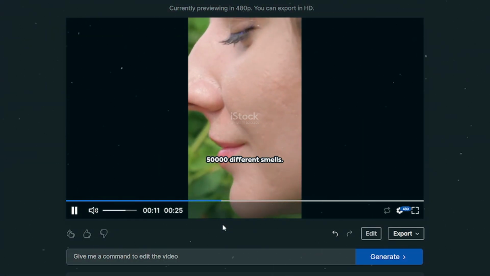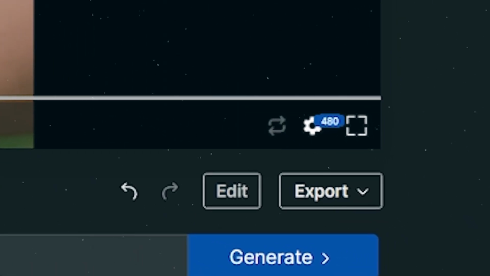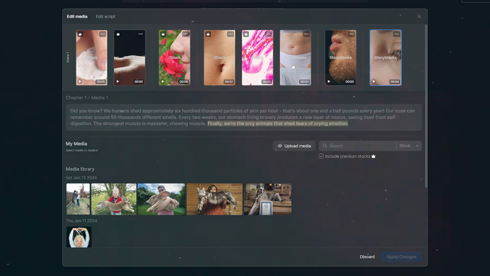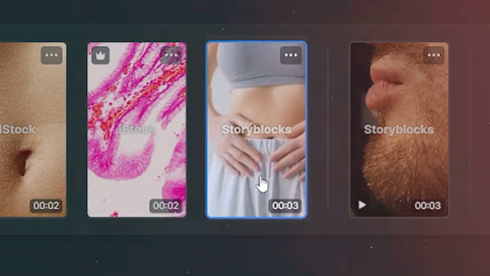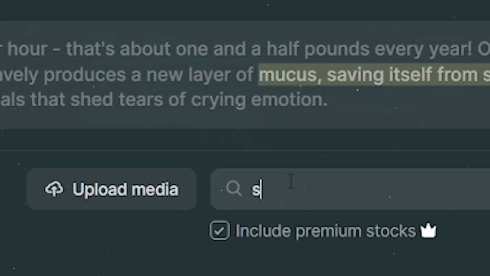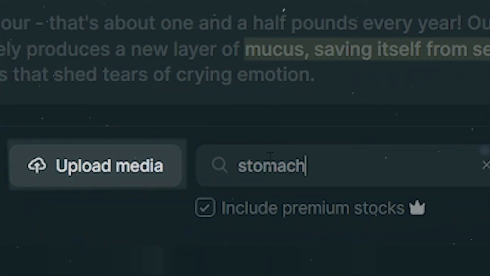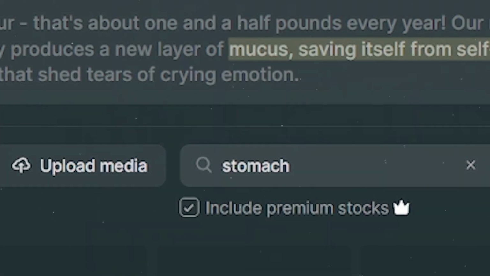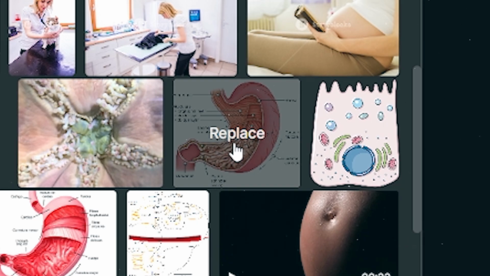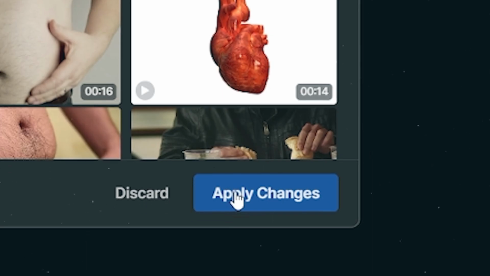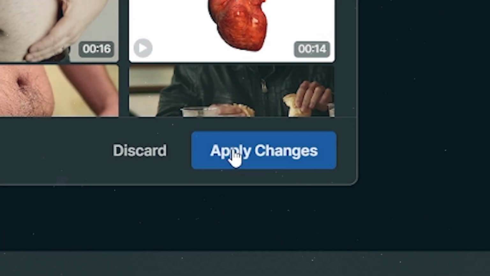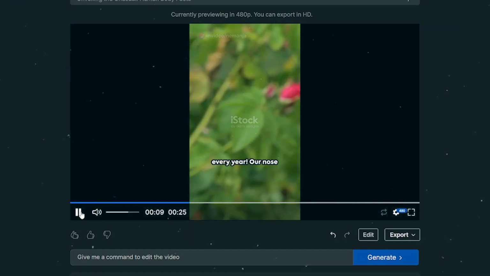Lovely. But I think we need to change some of the stock clips as well. Again, you can do this by clicking on Edit and then going to the Edit Media tab. For example, I want to replace this stock video with some stomach illustrations. And to do that, I can either upload my own footage or I can search the stock library for additional photos and clips. Once I have the clip that I want, I will simply click on it and it will get placed on top of the original, meaning that it has been replaced. Then I'm going to hit apply, and now let's go ahead and take a look at the final results.